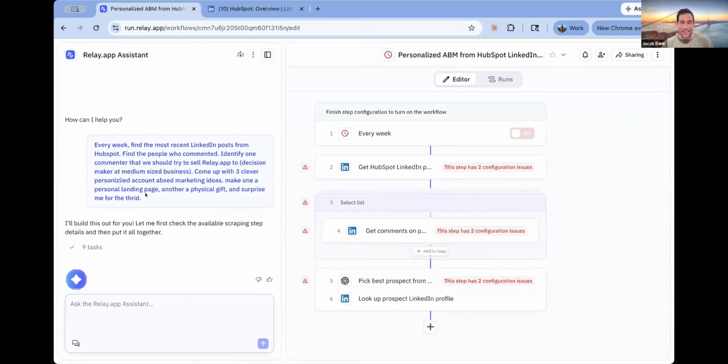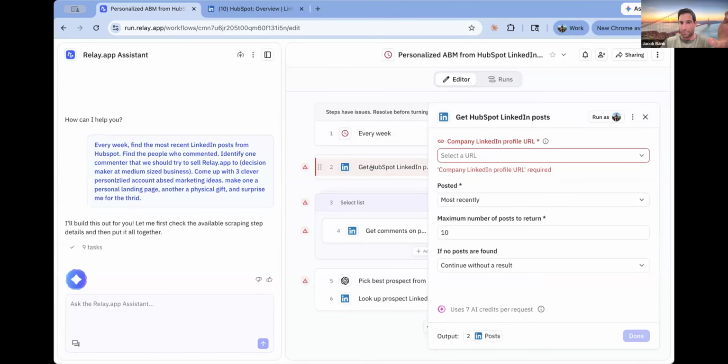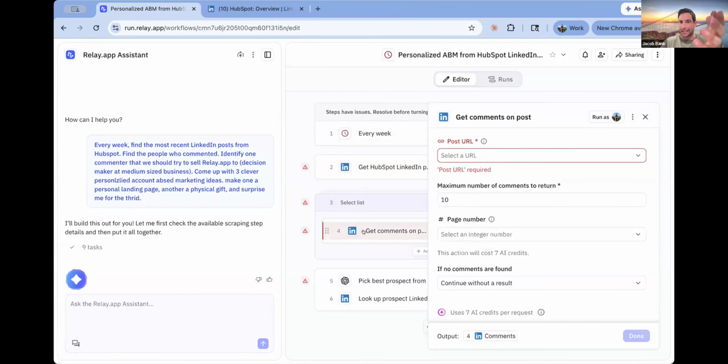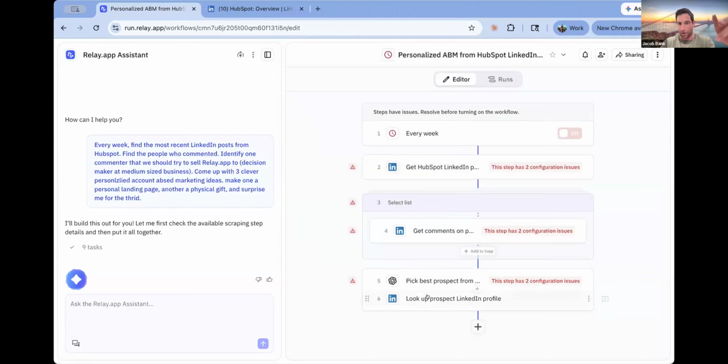Okay, so what it's done so far, and I hope it doesn't stop right here. That would be a big demo fail. But what it's done so far is set up the basic framework of this workflow. It's going to run every week. It's going to get the recent HubSpot posts on LinkedIn. It's going to get the comments on that particular post. It's going to use AI to pick the best prospect. And then it's going to look up their profile. And then hopefully it's going to continue and create the account-based marketing ideas.